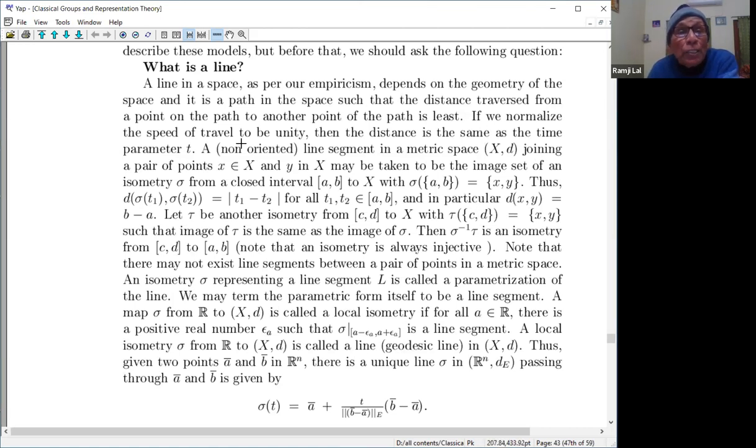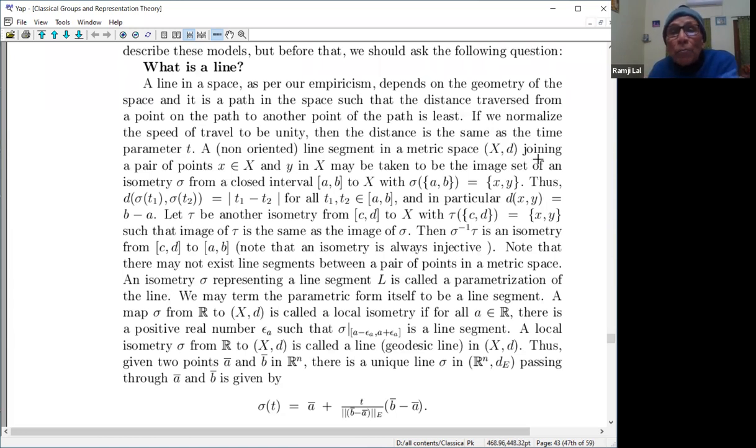So if you normalize the speed of travel to be unity, say for example the velocity of light to be unity by algebraic thing, then the distance in this is the same as the time parameter. So therefore a non-oriented line segment in a metric space (X, d), किसी भी space, जिस space में हम उसको कहते हैं move कर रहे हैं, तो there is a concept of distance, there is a concept of moving from one point to the other point.